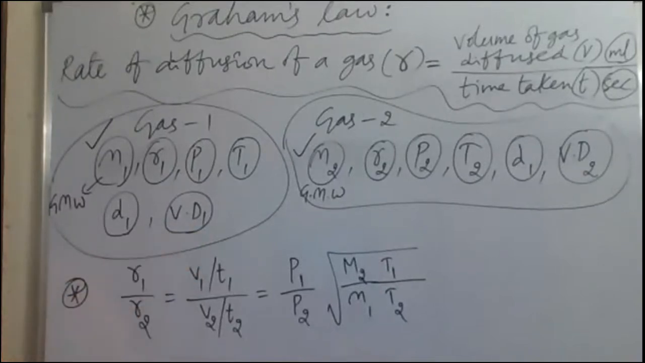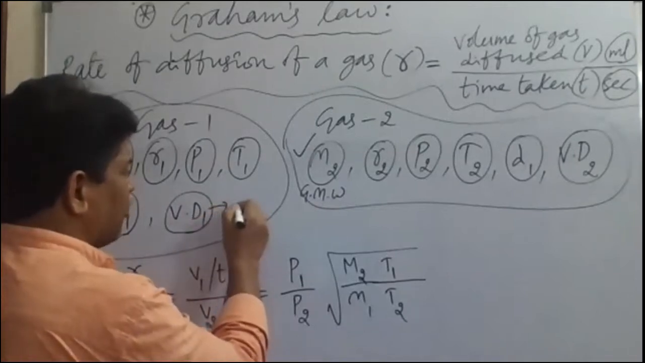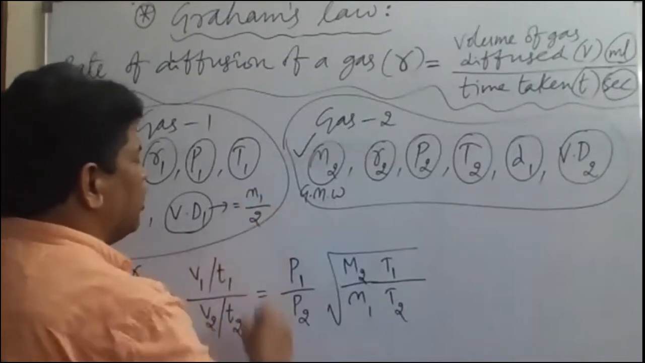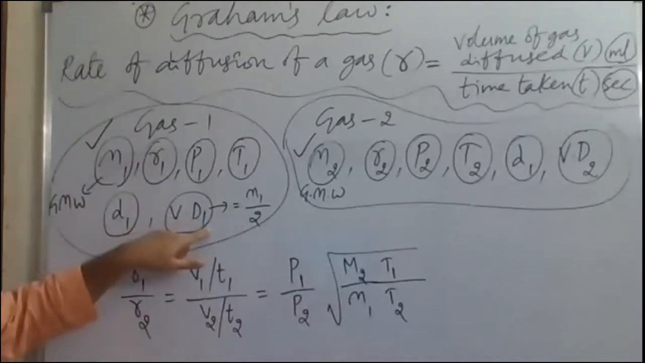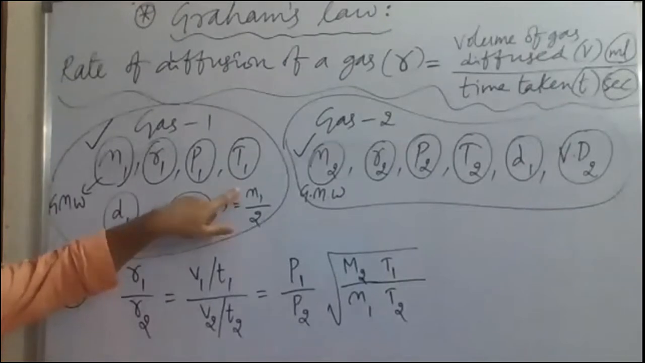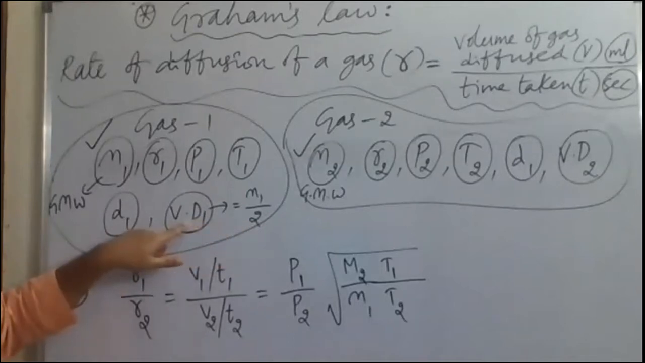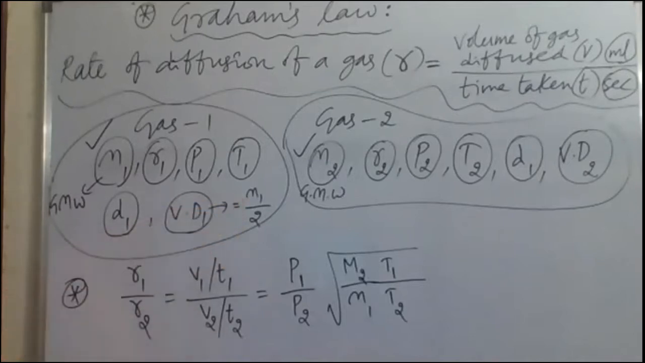Now, generally how to take vapor density? Vapor density is equal to gram molecular weight divided by 2. The gram molecular weight of the first gas divided by 2 will give the vapor density of the first gas. Imagine CO2 gas. For CO2, the gram molecular weight is 44. 44 by 2 is 22. So 22 is the vapor density of CO2 gas. For any gas, vapor density is equal to half of the gram molecular weight.